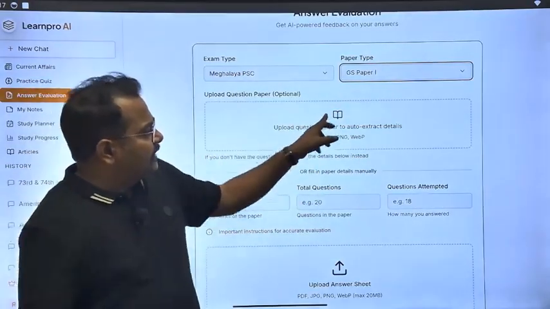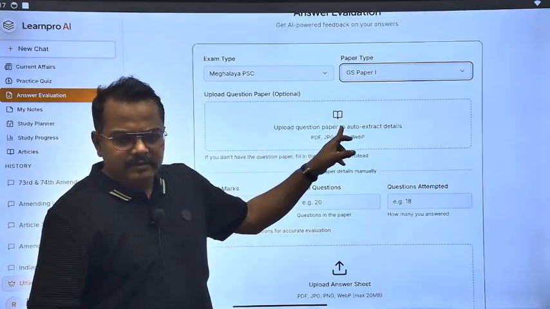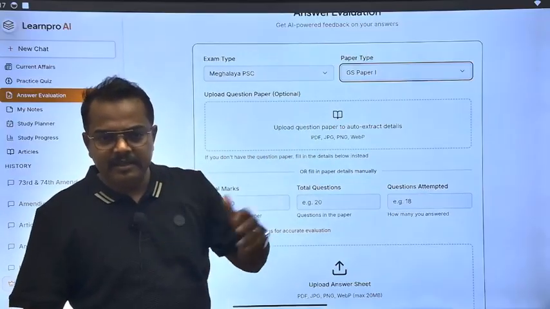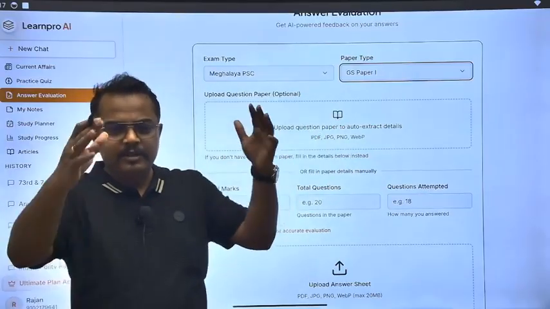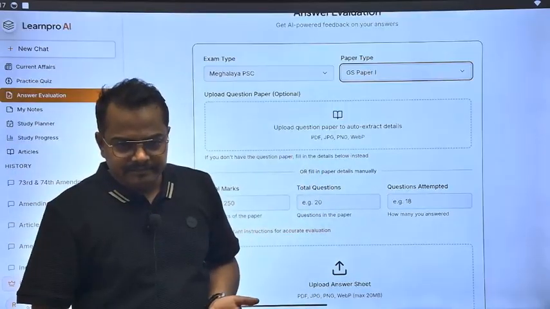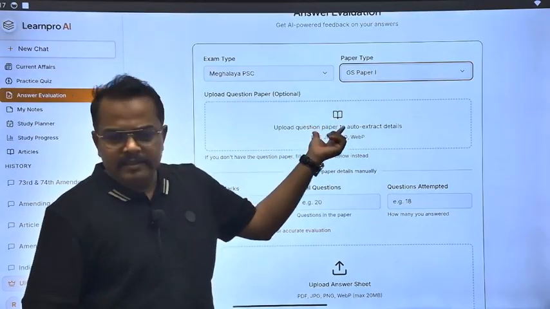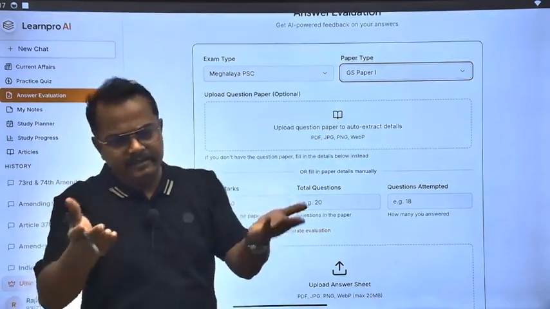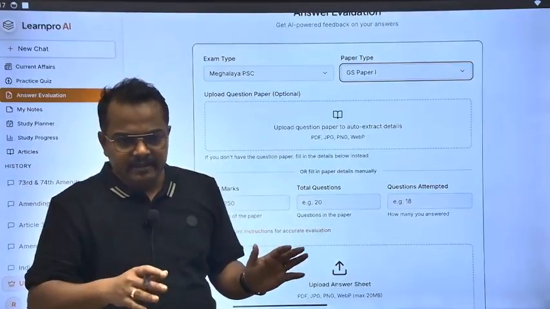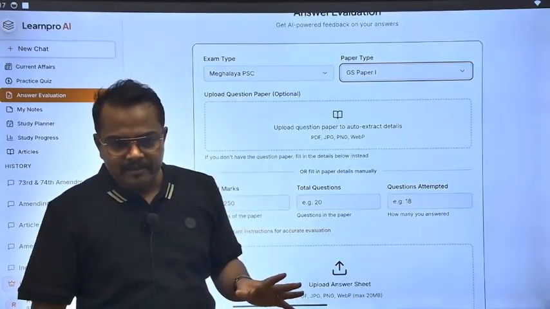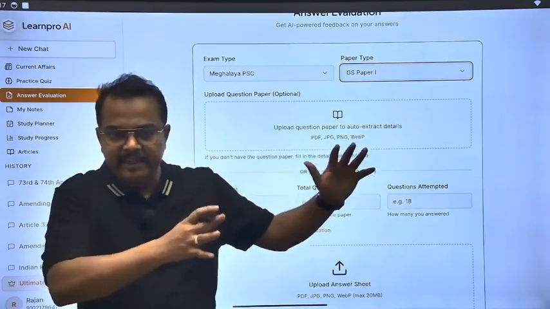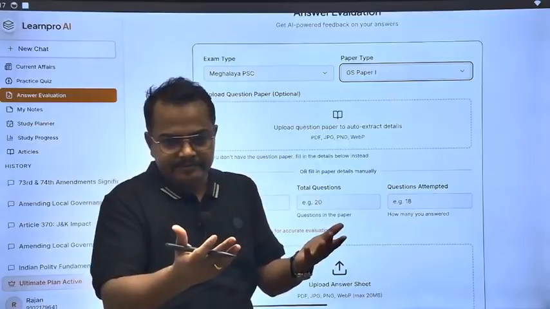Now there is a system, which is optional, where if you have the question paper, you can upload it. Suppose you are solving 20 questions, then you can upload that question paper, so that AI will understand directly that this is the question paper I have to check. Suppose you don't have the question paper, then in your copy you have to write the question yourself, with any AI or any faculty.